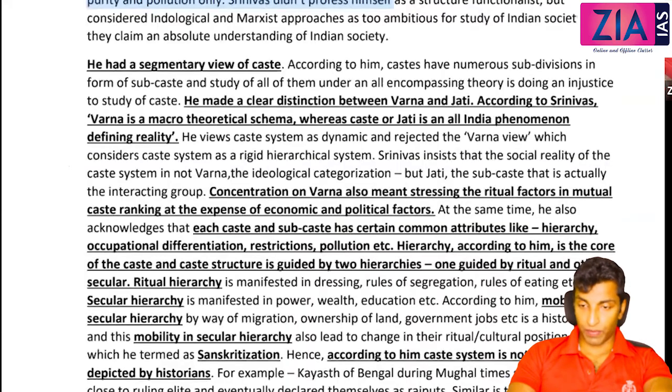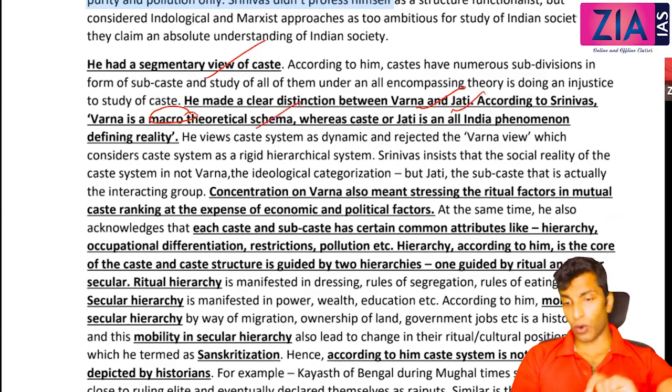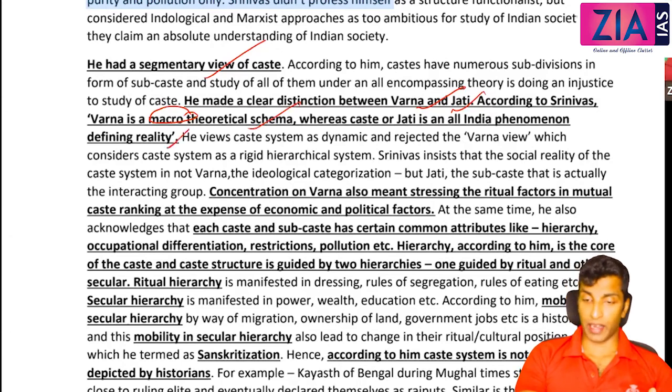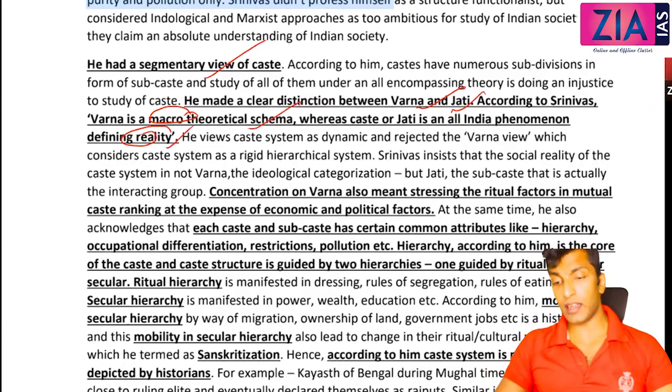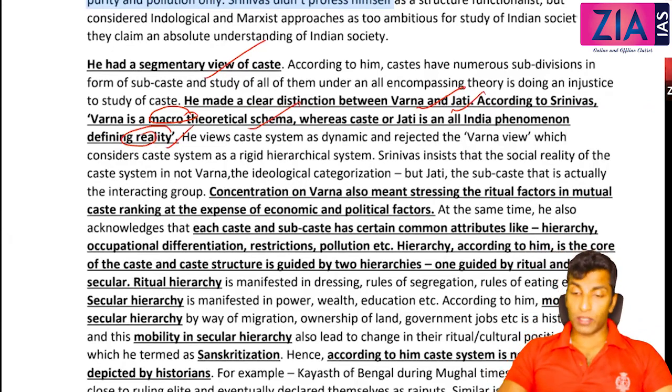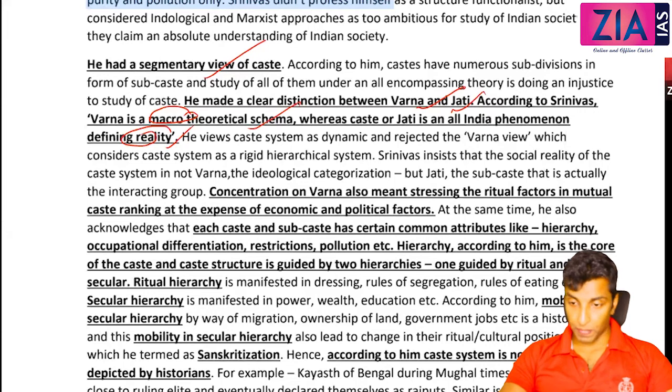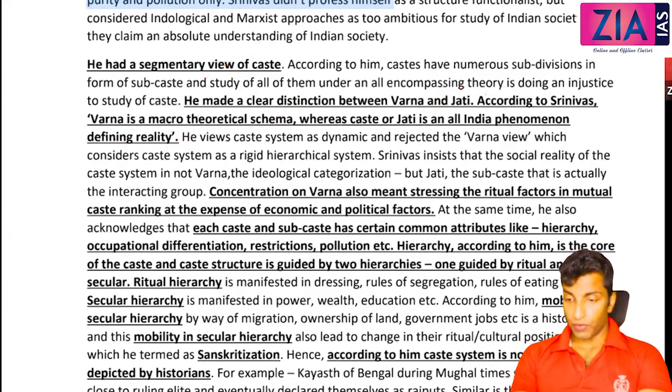So he had a segmentary view on caste, what we have discussed already in the case of Ghurye also. He made a clear distinction between Varna and Jati. According to Srinivas, Varna is a macro theoretical schema, whereas caste or Jati is an all-India phenomenon defining empirical reality. So caste is actually the empirical reality. Varna is defined on the basis of culture, which is there in Manusmriti. The concentration on Varna also meant stressing the ritual fact. Okay, that you can read.